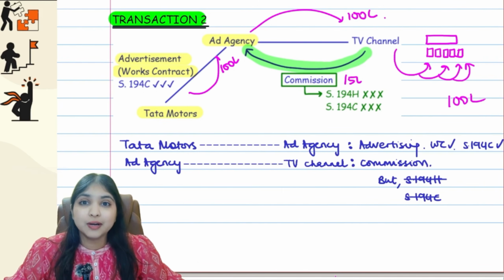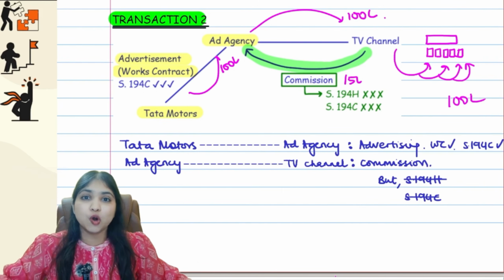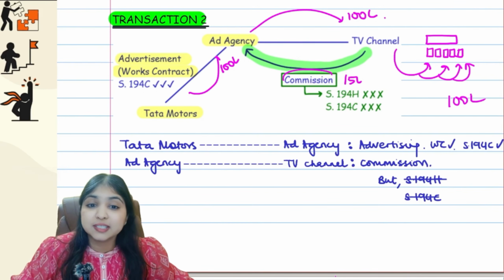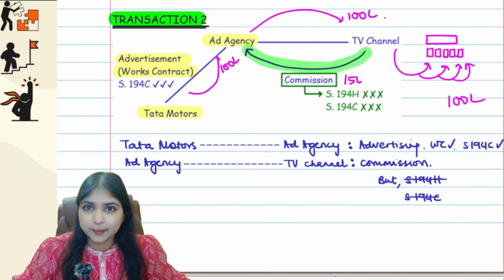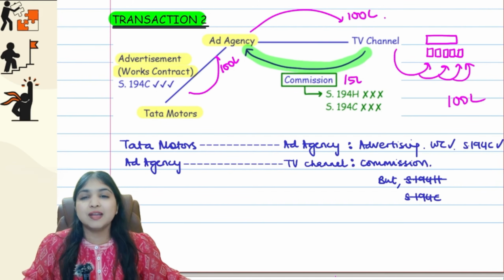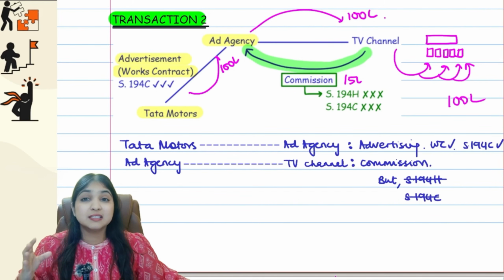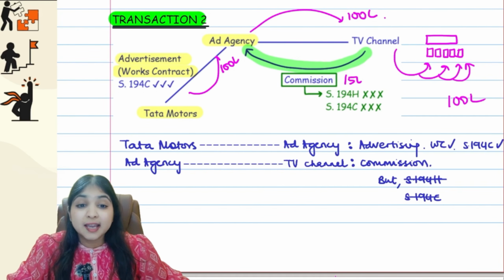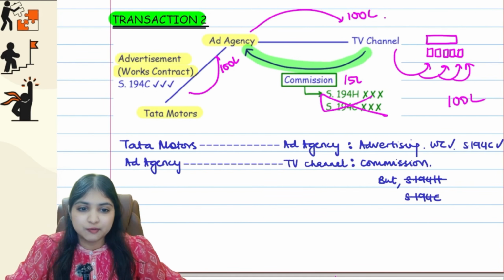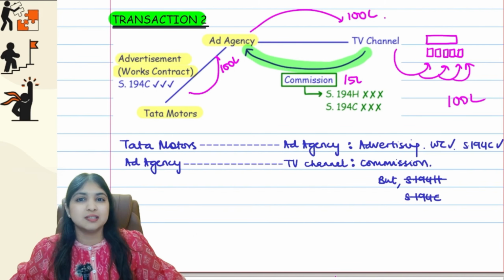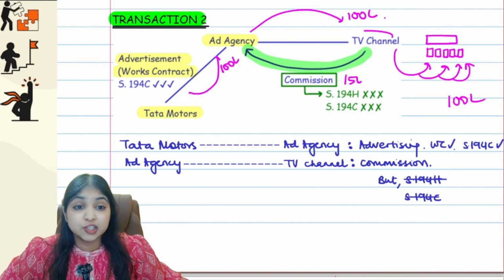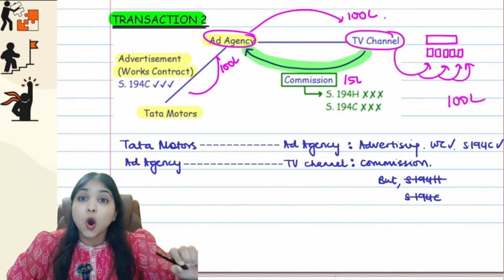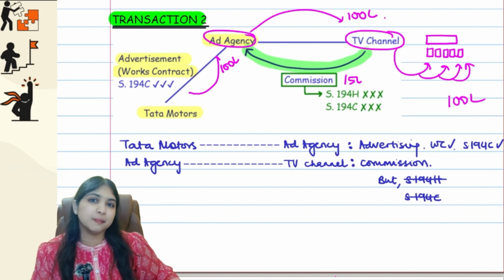Okay, so then what happened is, the income tax officers started applying 194C over here because it is connected to advertisement. Relating to this only, we have a circular of the income tax department. CBDT gave a circular which clearly said that on this commission, neither 194H will apply nor 194C will apply. No TDS will apply on this commission. Which commission? The commission which the TV channel is giving to the ad agency, on that commission, no section of TDS will apply.